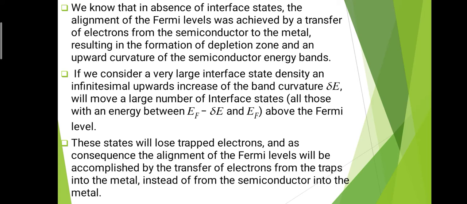So this is the moving of the interface states. These states will lose trapped electrons, and as a consequence the alignment of the Fermi levels will be accomplished by the transfer of electrons from the traps into the metal.